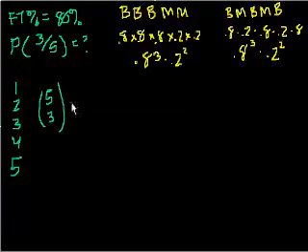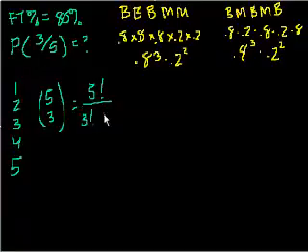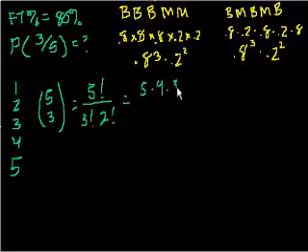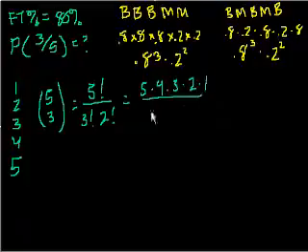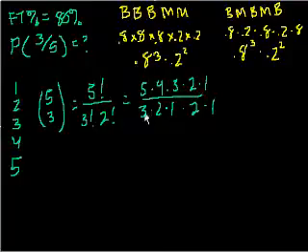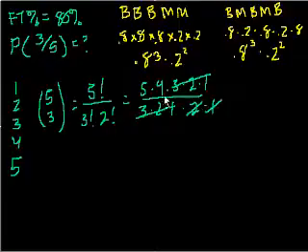5 choose 3. And what does that equal to? That's 5 factorial over 3 factorial times 5 minus 3 factorial, so that's 2 factorial. And that equals 5 times 4 times 3 times 2 times 1 over 3 times 2 times 1 times 2 times 1. We can ignore all the 1s. We get 3 times 2 times 1 in both, we can cancel that. And then this 2 cancels, and this turns into 2. So there are 10 possible combinations.